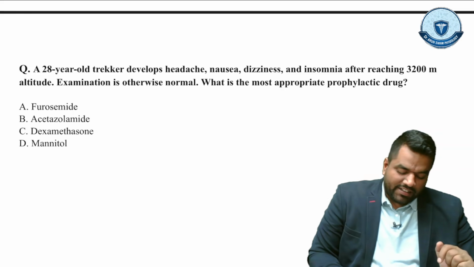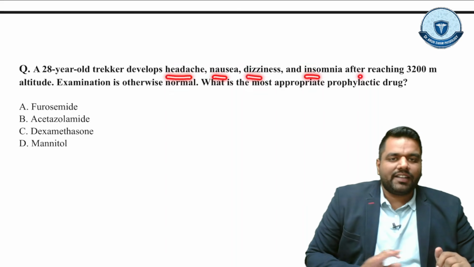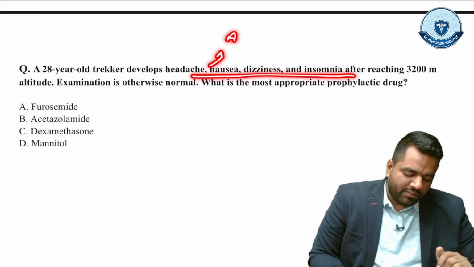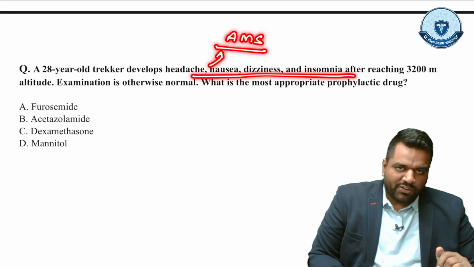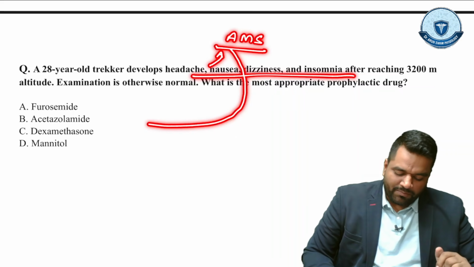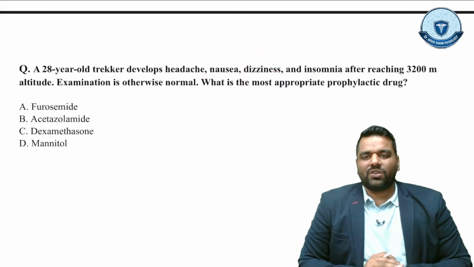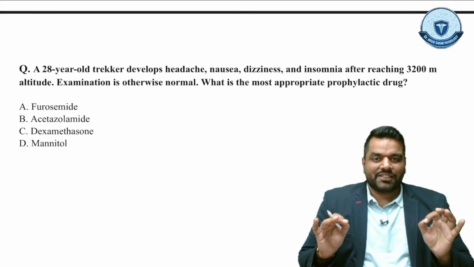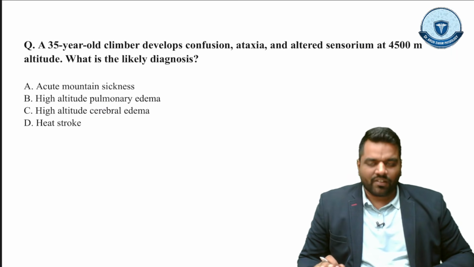Now you can see the condition is showing headache, nausea, dizziness, insomnia. That is everything related with AMS, acute mountain sickness. And what is the drug for acute mountain sickness? For acute mountain sickness you have to give acetazolamide. So the right answer of this question is acetazolamide, right? So I hope no confusion now onwards. Everybody has totally understood this concept. Let's practice another MCQ.